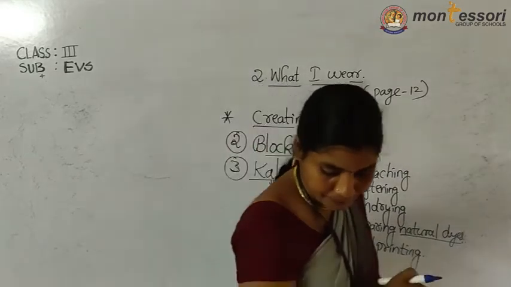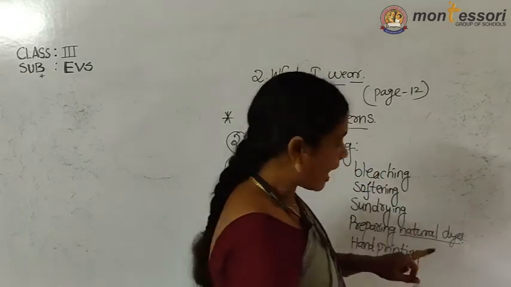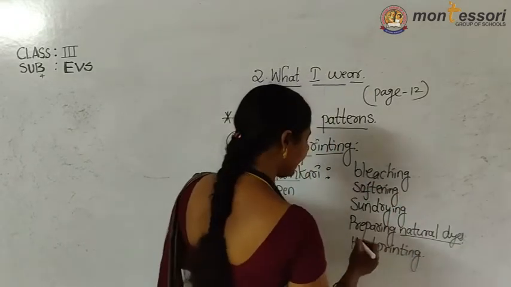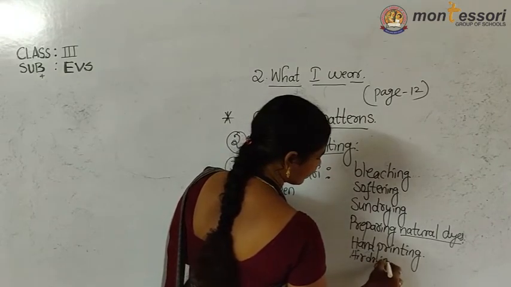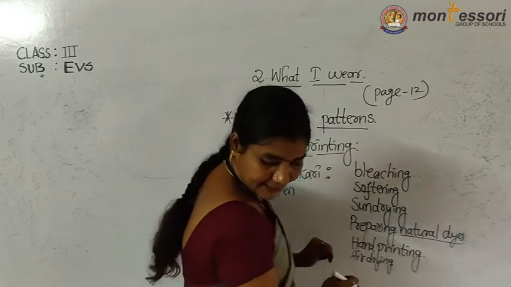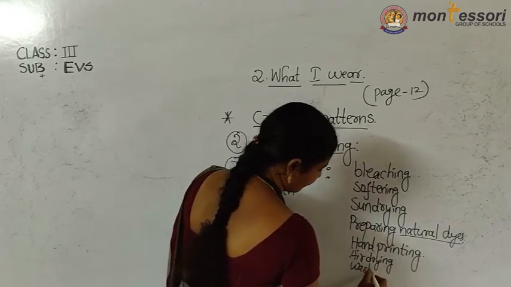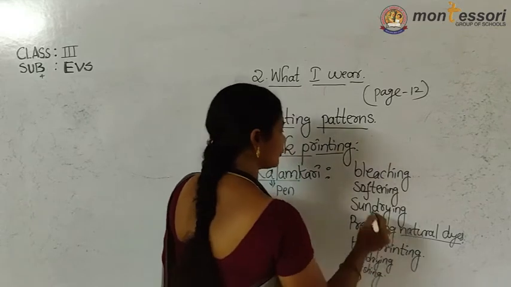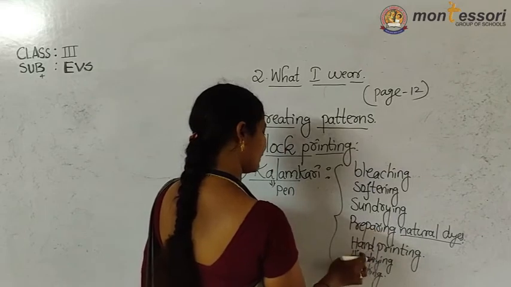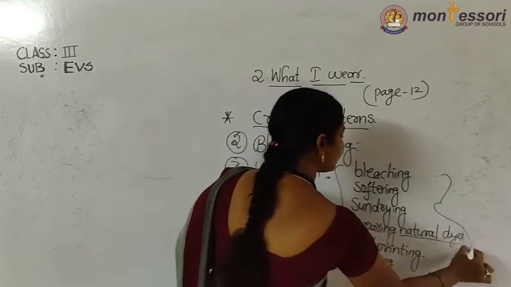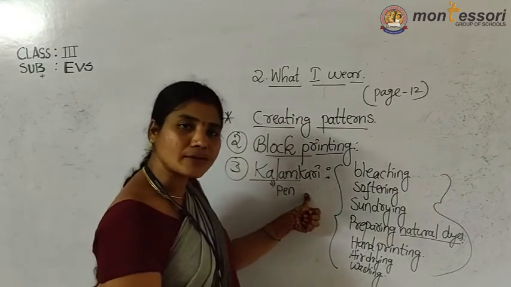Okay, listen. Next, air drying, washing. After hand printing, air drying. After air drying, next process is washing. Okay, children. So these are how many steps? 3, 4, 5, 6, 7. So these many steps are involved in the kalamkari process.